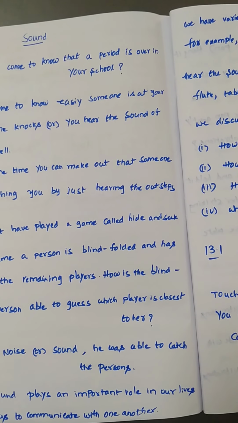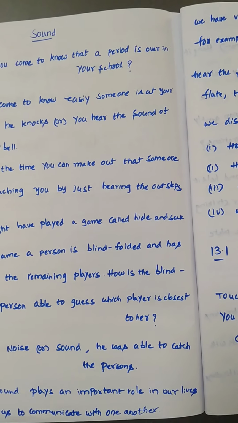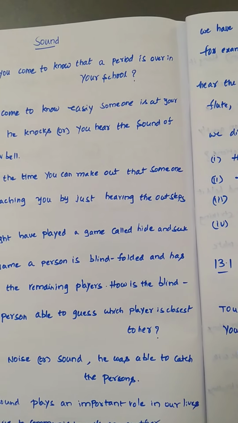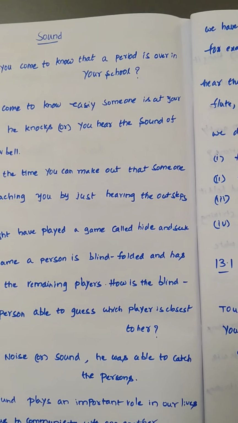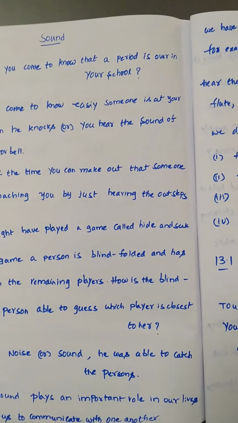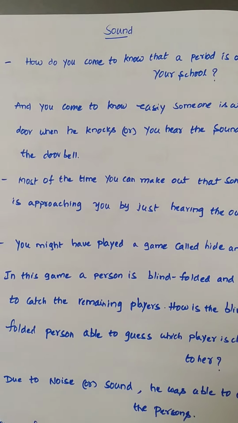Whenever the school is over, you hear the ring of the bell. A music teacher produces sound using different instruments like tabla, veena, and flute. Everything here we can hear is sound.